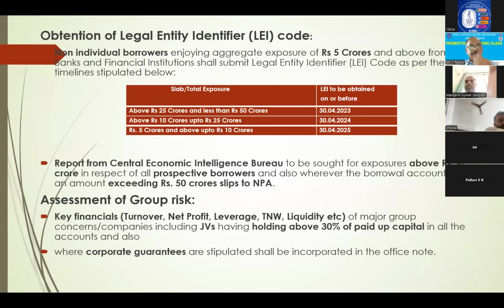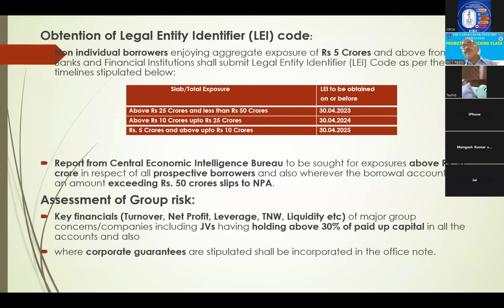And the Central Economic Intelligence Bureau, as Jagannath sir just told, if any person is approaching you for a loan of 50 crores, then you call for a report from the Central Economic Intelligence Bureau. Or if a loan of 50 crores and above becomes NPA, there also you call for a report from the Central Economic Intelligence Bureau, right?